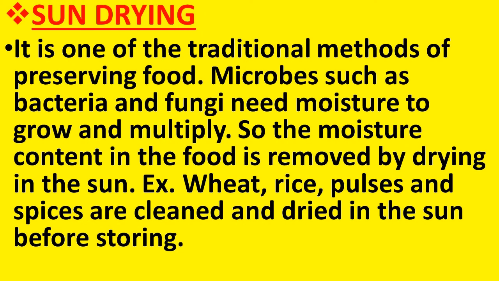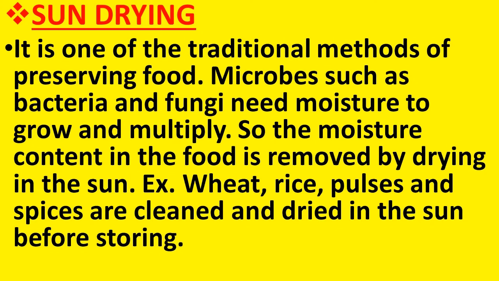Sun drying. It is one of the traditional methods of preserving food. Microbes such as bacteria and fungi need moisture to grow and multiply. So the moisture content in the food is removed by drying in the sun. What is the principle behind it?